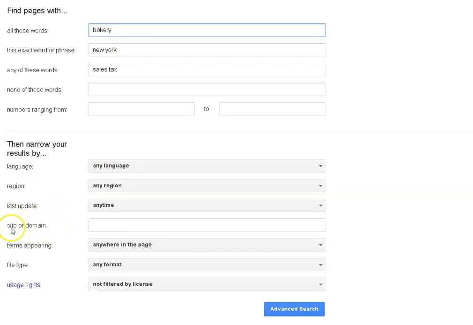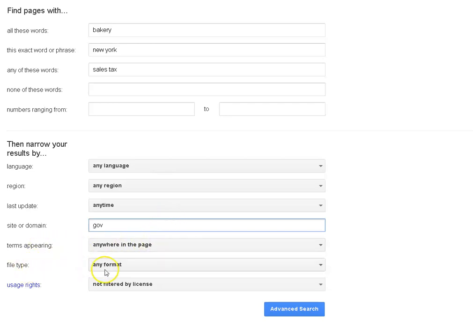This one is very important, site or domain. This is where you can limit your search to just a particular type of website. Say like .govs, or maybe you want to find nonprofits, you could do .org, or maybe .edu if you're looking for college information. You can also use it, if you would like, to search a specific website like that. That's the New York State government page. Let's just leave it as a plain search like this.